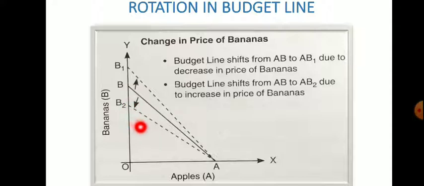So there will again be a rotation in the budget line, and this time the budget line will rotate leftward, that is inside, okay. If the price of Y increased, then it will rotate leftward. If the price of Y decreased, then it will rotate rightward or upward, okay. So that is about the rotation in the budget line.